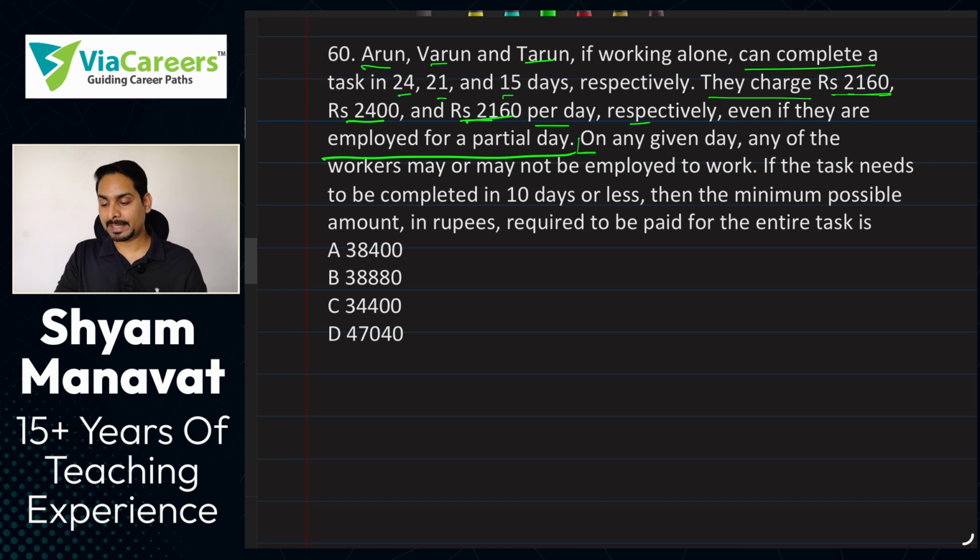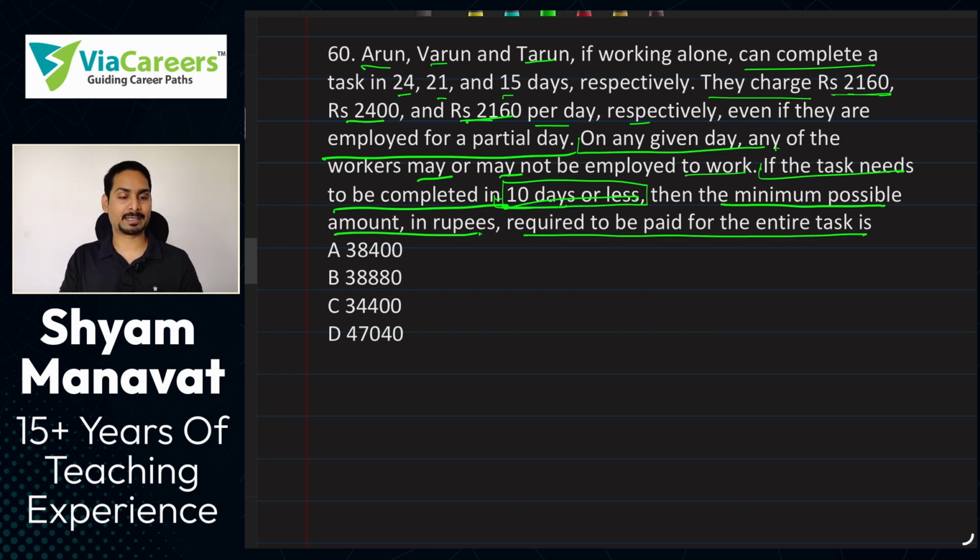On any given day, any of the workers may or may not be employed on the work. So it's not necessary that all of them have to work. If the task needs to be completed in 10 days or less, then what is the minimum possible amount in rupees required to pay for the entire task?